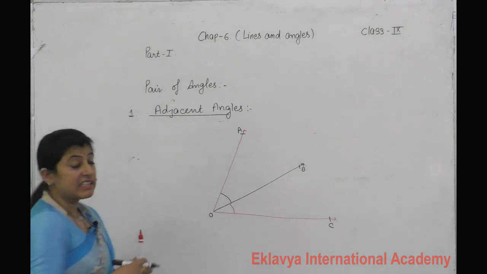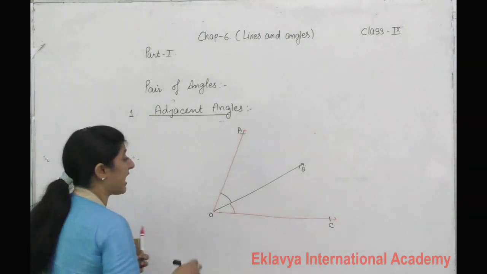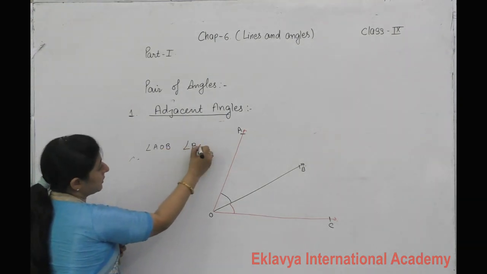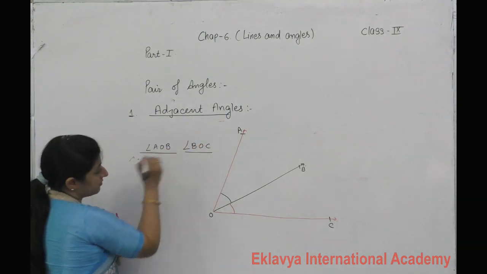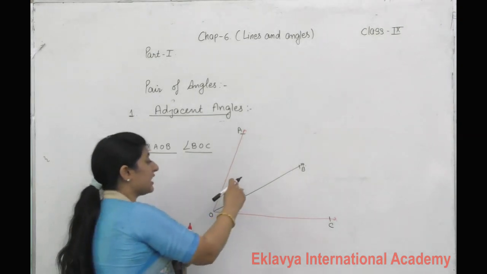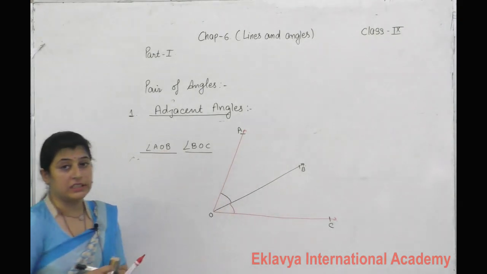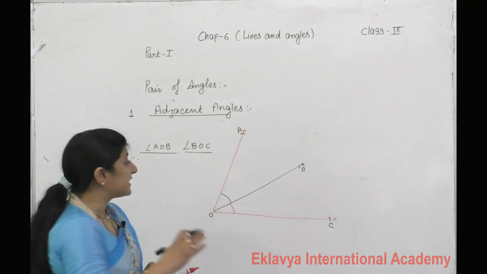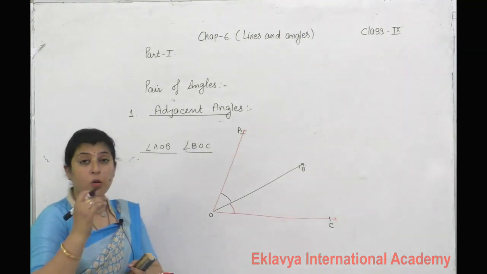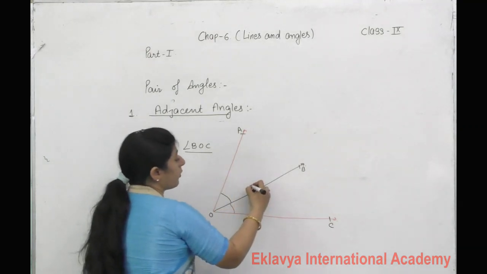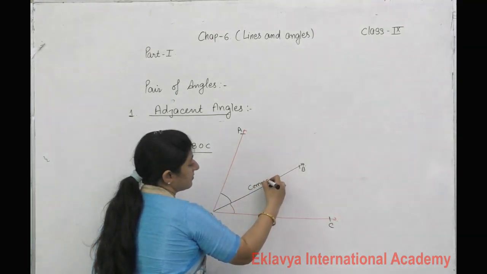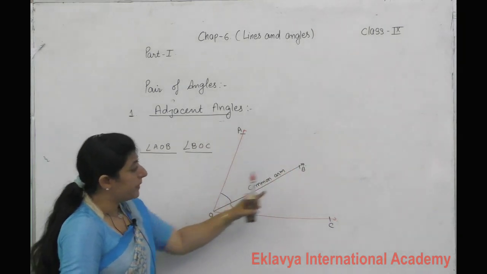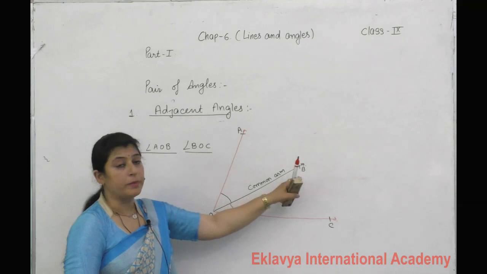See, in this figure there are two angles, angle AOB and angle BOC. How can I say that these are adjacent angles? Adjacent angles are those angles which have one common arm. This is the common arm. In angle AOB there is one arm OB.